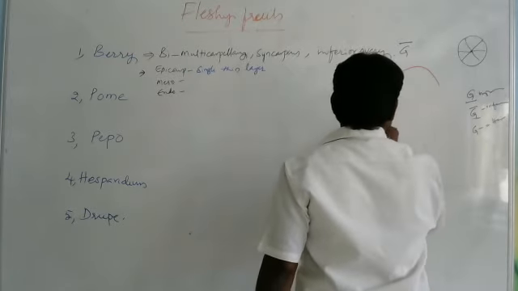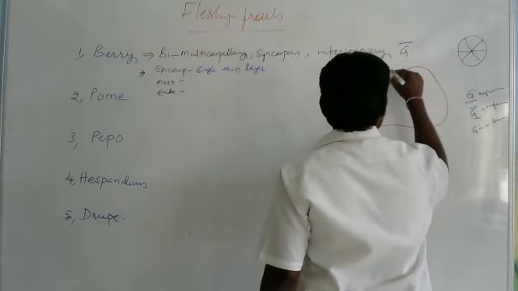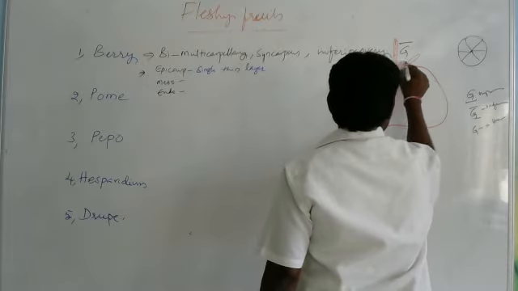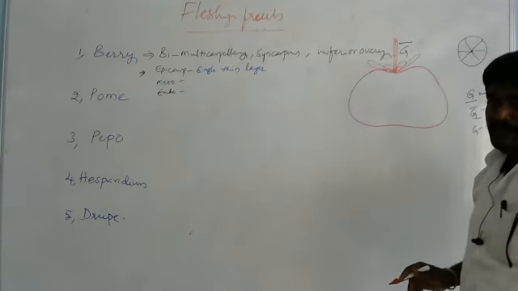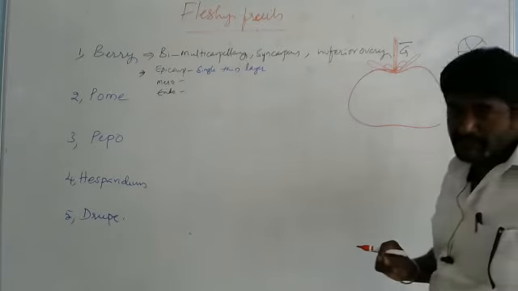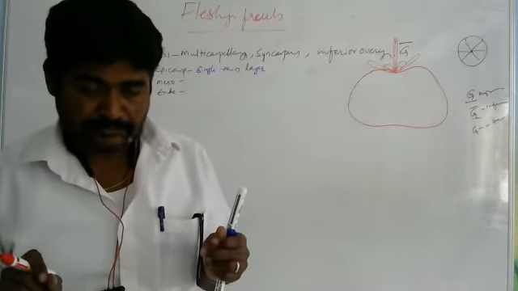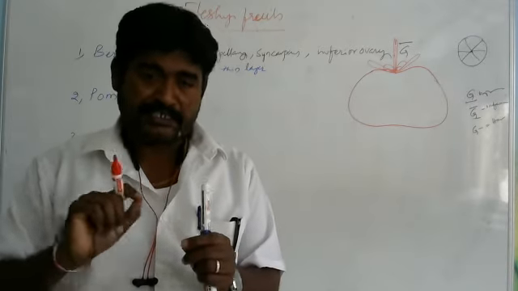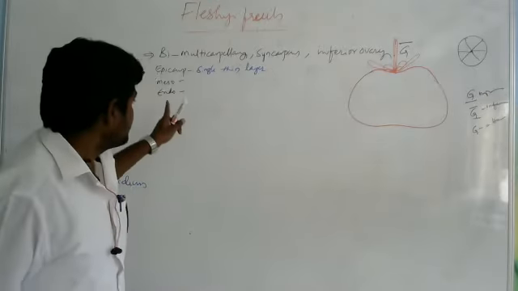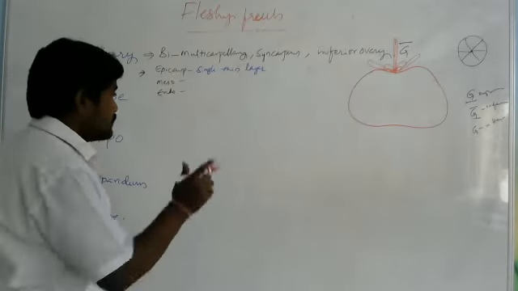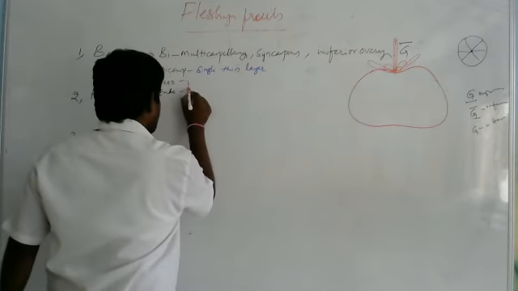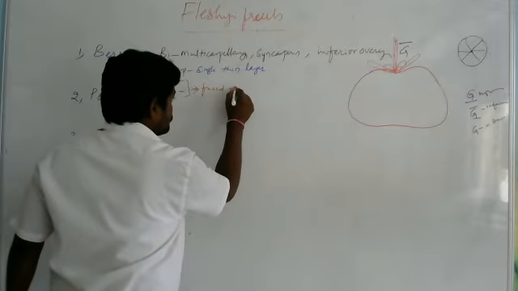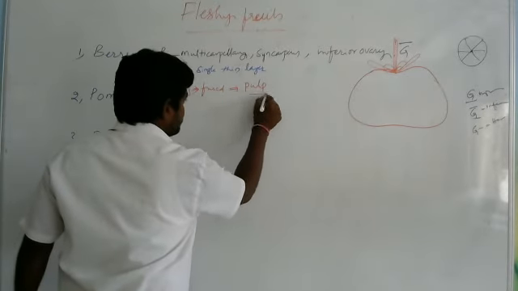I will show you. So this is the tomato fruit. The epicarp is nothing but the outermost layer. After the ripening of this fruit, we can easily remove the layer. So that is the epicarp. Here in this berry, the mesocarp and endocarp are fused to form a pulp.